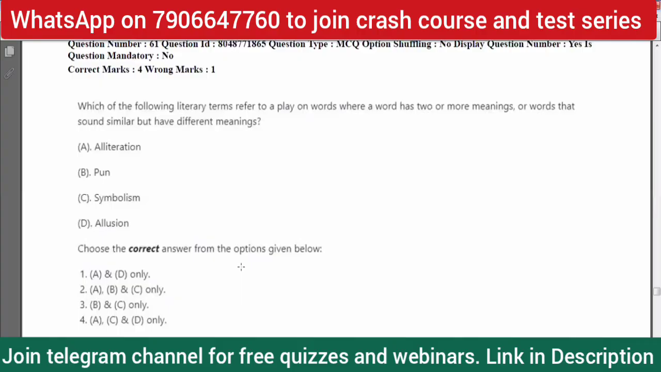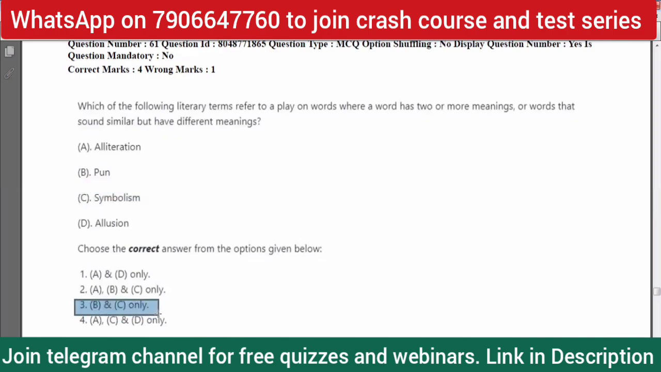Alliteration is not the word. So again, by sheer elimination method, you have the answer. Alliteration has no connection with whatever the question is about. So option A, wherever the option is there, has to be eliminated. So options 1, 2, and 4 are eliminated. It has option 3, B, and C. Of course, we know pun, and symbolism. So option 3 is the correct answer.